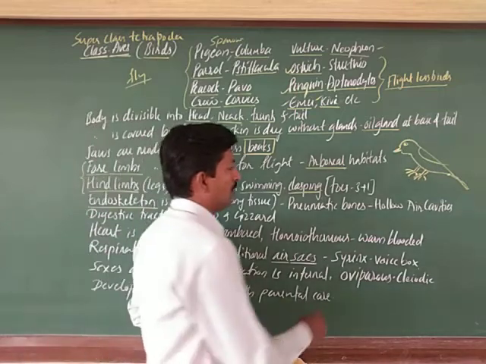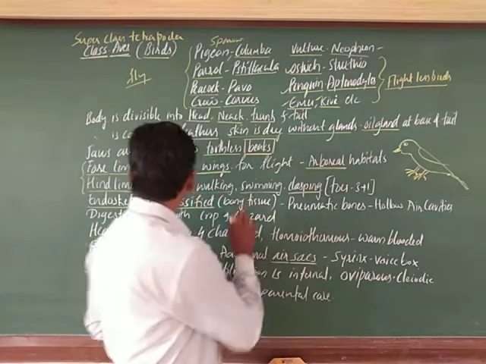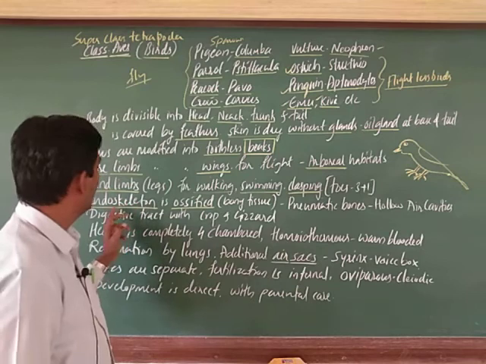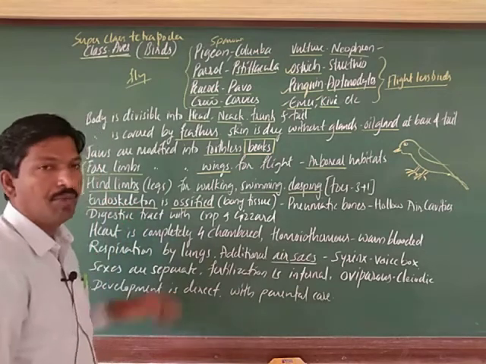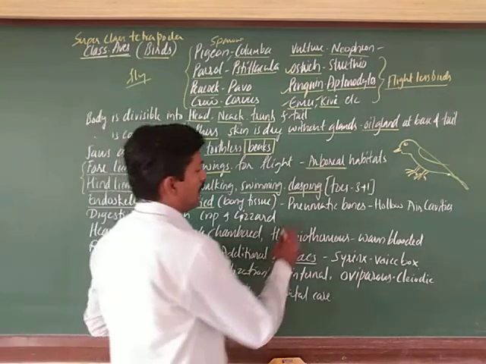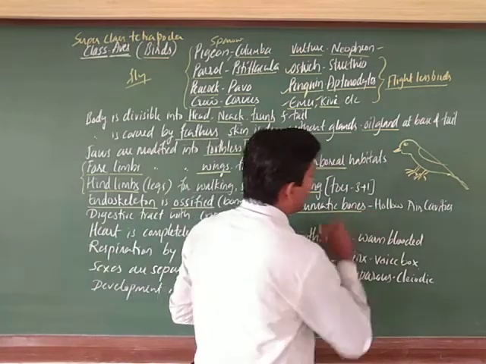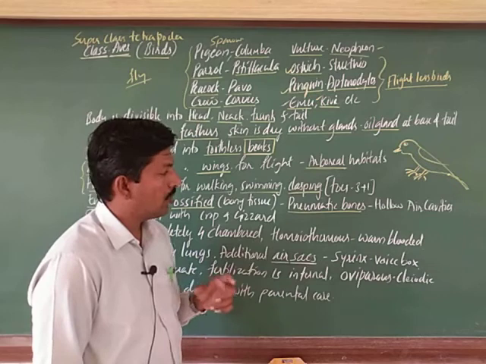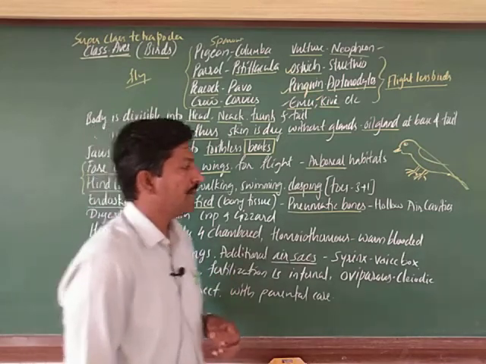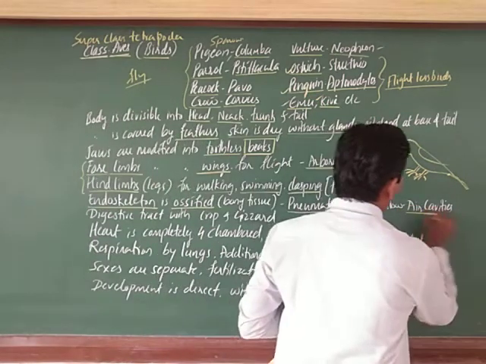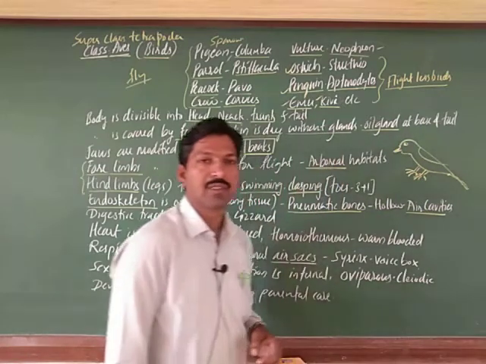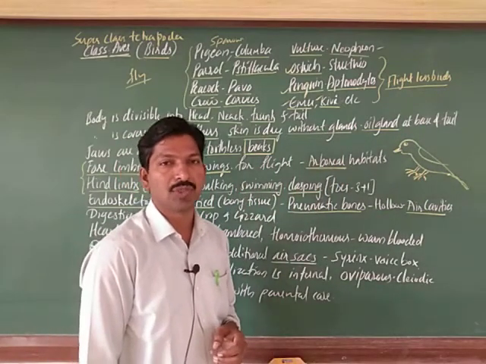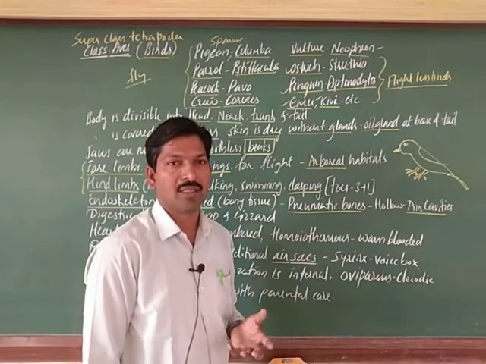The bones of the birds' endoskeleton are called pneumatic bones, because the long bones are hollow and filled with air cavities. Because of the air cavities in the bones, they become lightweight.